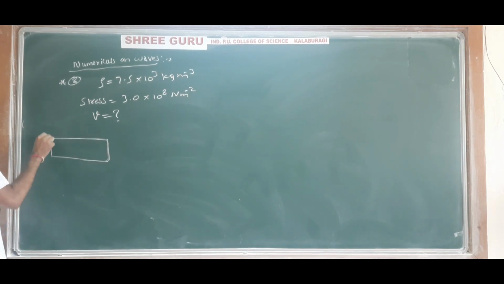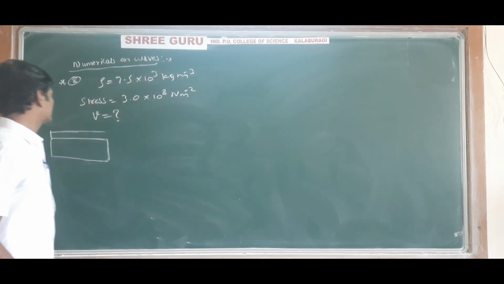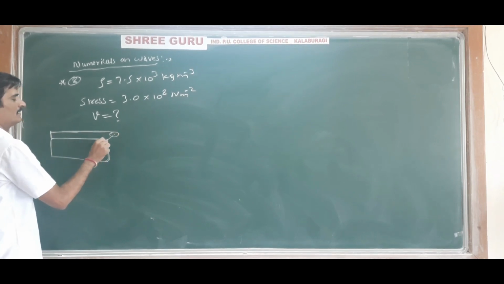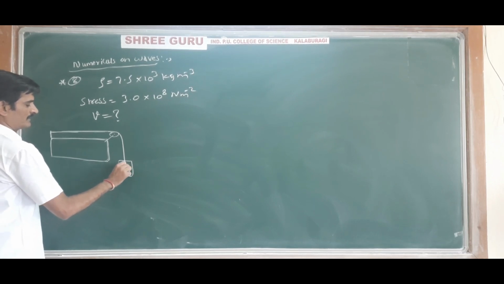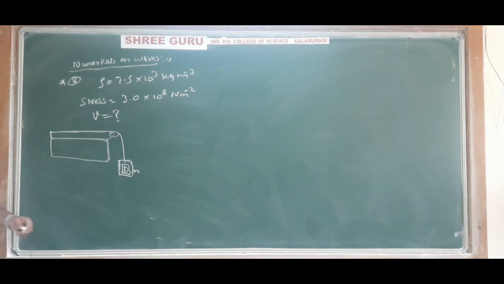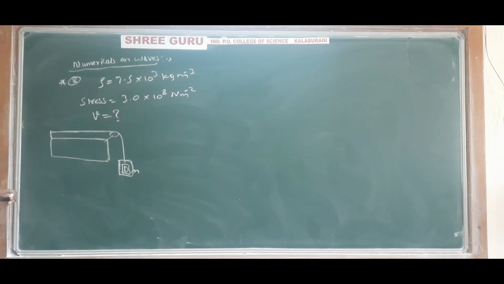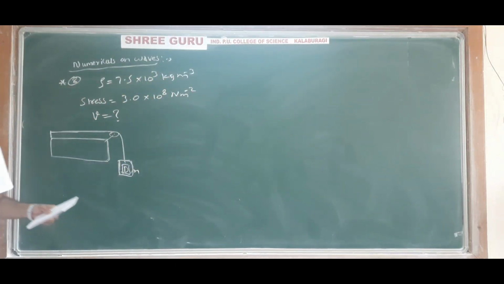There will be a wooden box like this, and one end is fixed, and a wire, aluminium wire or any other wire. A soft iron wire will be there, and a pulley, and over this pulley a mass is hanging. That is, the wire is under tension. Okay. So what are they given? The density of the wire is given as 7.5 into 10 to the power 3 kg per meter cube. See here, once again I will write the question.